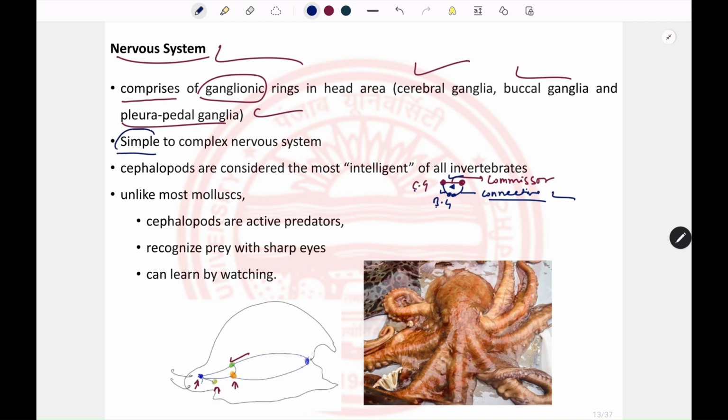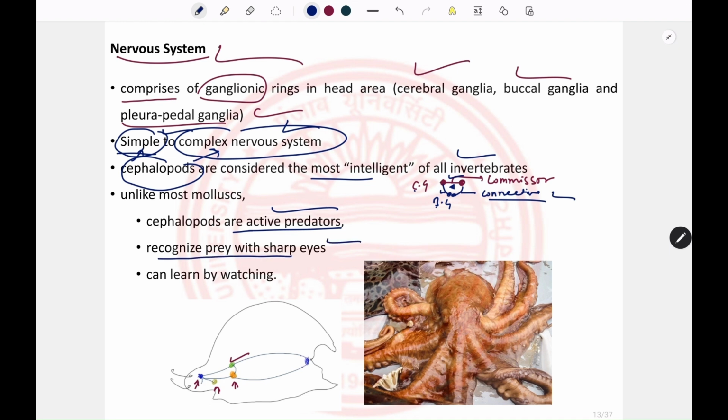In molluscs, they can have a simple nervous system as well as a complex nervous system. Most mollusks have the simple one, and the cephalopods have the complex nervous system, and they are also considered the most intelligent animals in the invertebrate group. This intelligence makes them different from other molluscs, because they are very active predators. They can recognize prey with their sharp eyes, and they don't have any blind spot in their eye like we do. They can also learn by watching.